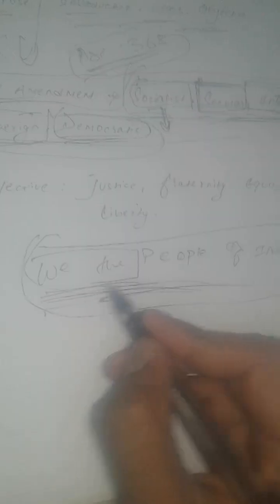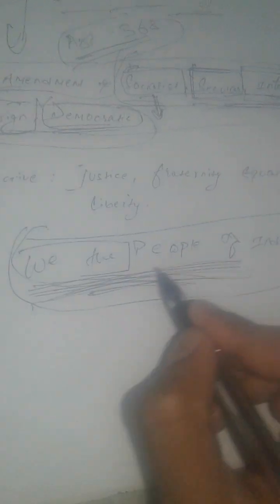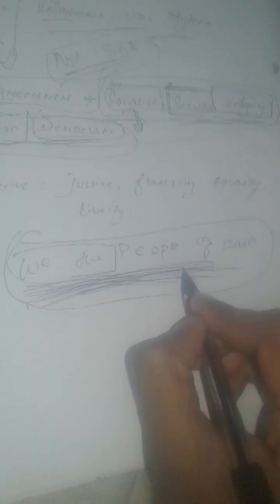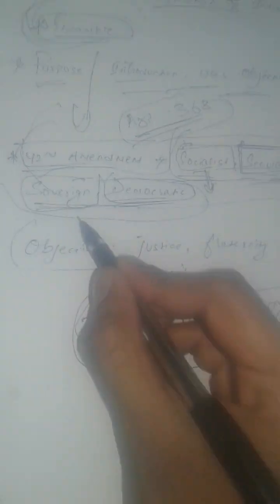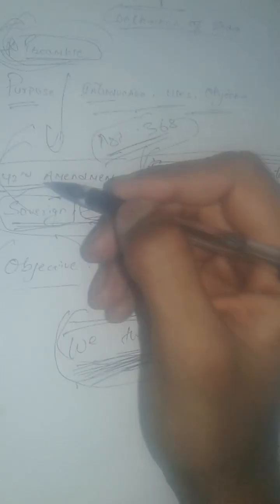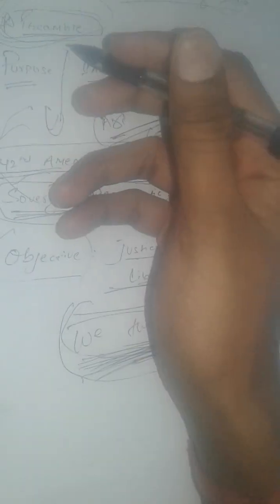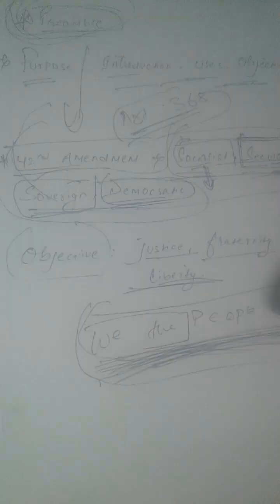And this is the golden preamble of our Indian constitution, we the people of India. And the objectives of the Indian constitution are justice, fraternity, equality, and liberty. These are the golden objectives of the Indian constitution under the preamble of the constitution of India. Thank you.